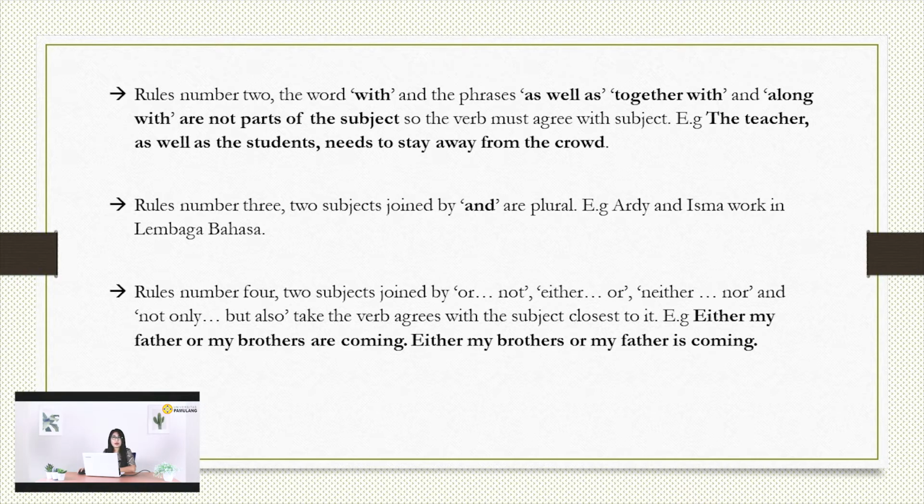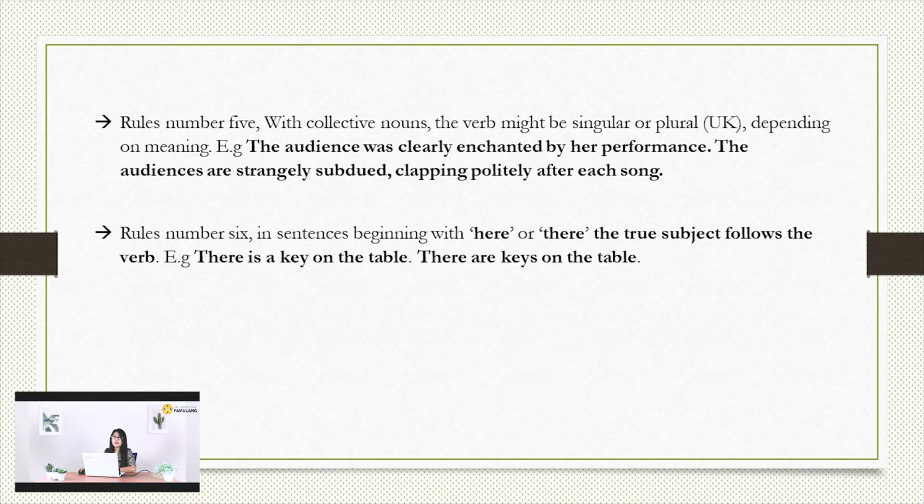Next, rule number 5. With collective nouns, the verb might be singular or plural depending on meaning. Example, the audience was clearly enchanted by her performance. Next, the audience are strangely subdued, clapping politely after each song. From these two examples, can you see the difference?